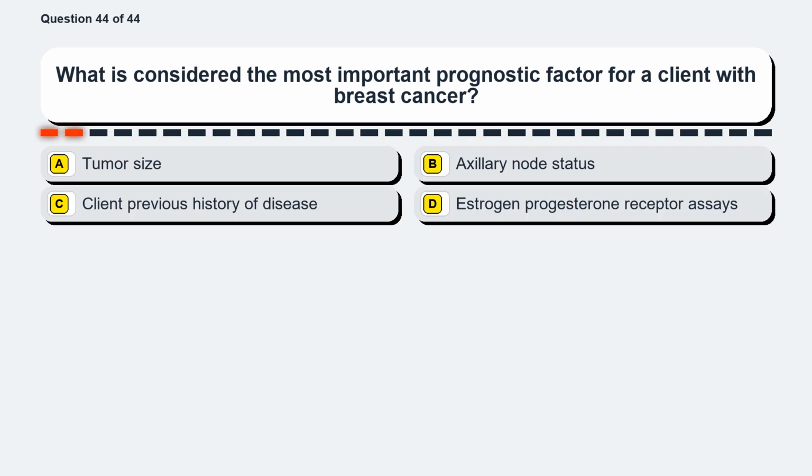Question 44. What is considered the most important prognostic factor for a client with breast cancer? Option A, tumor size. Option B, axillary node status. Option C, client previous history of disease. Option D, estrogen progesterone receptor assays.